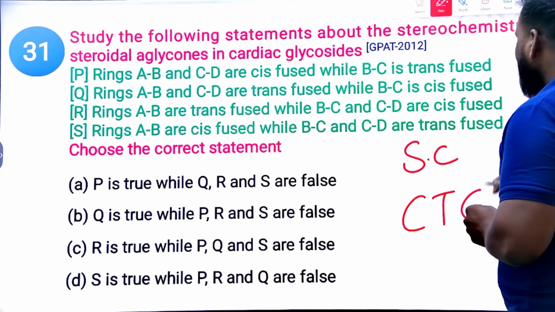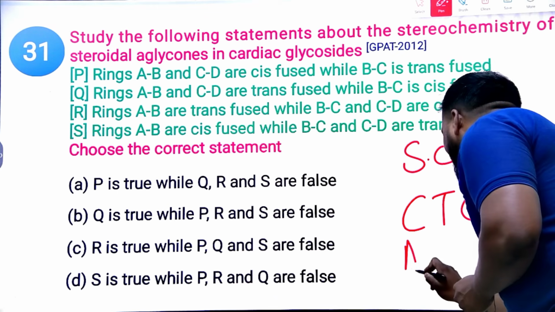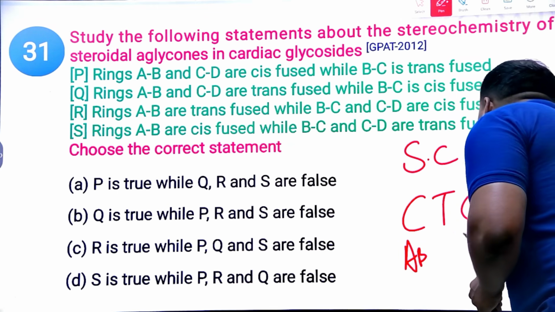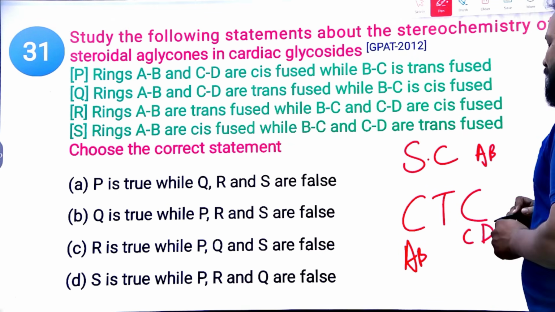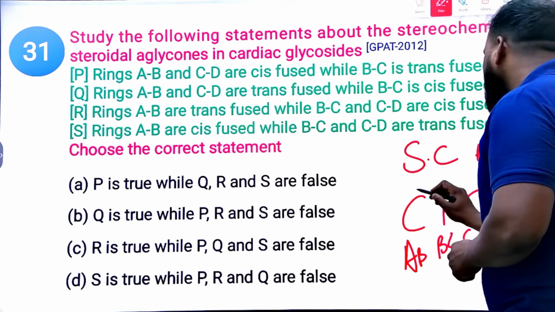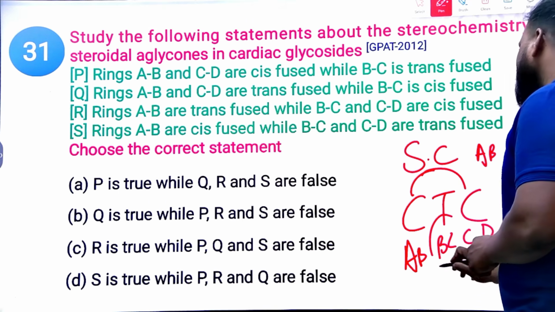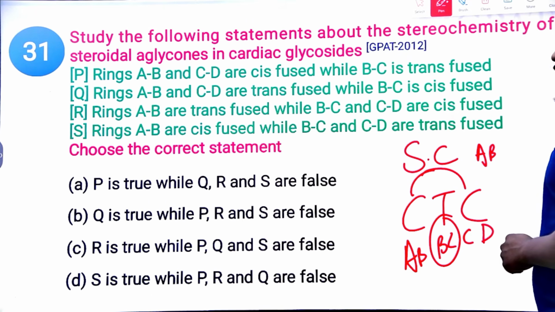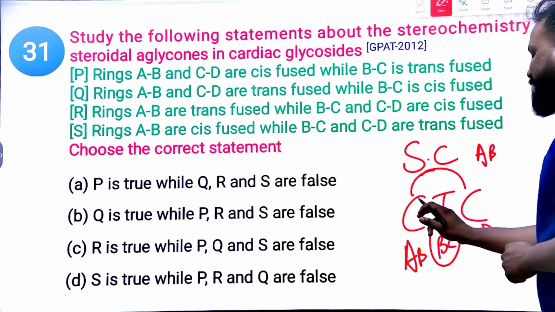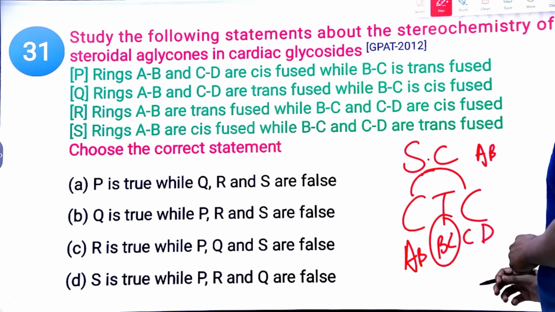A and B, and C and D are cis fused, whereas B and C are trans fused. These two are cis, and only B and C are trans.